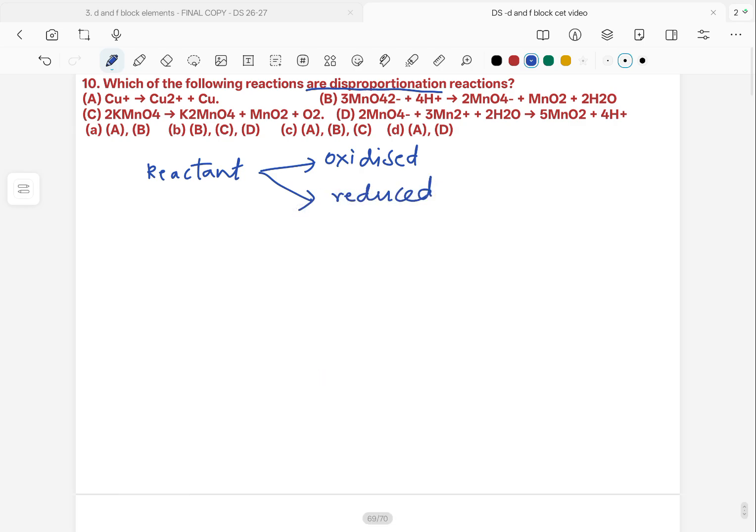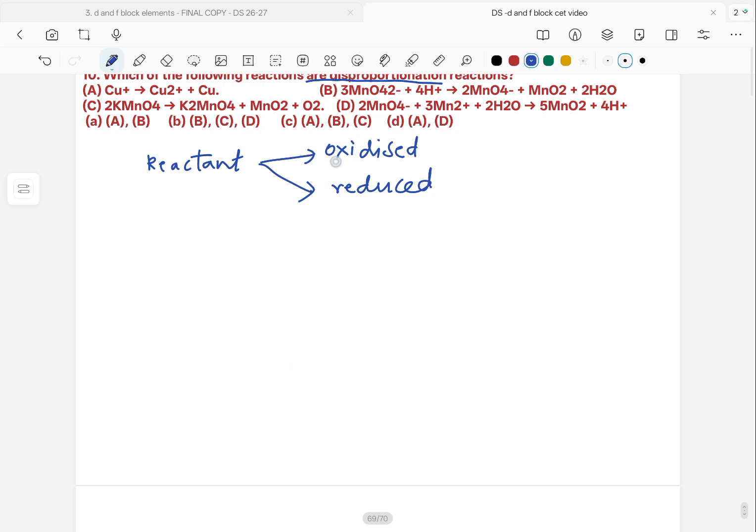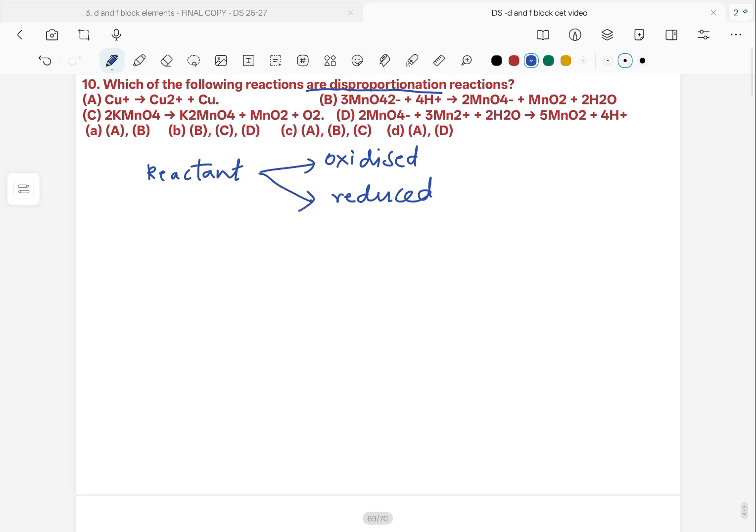We have to figure out which central atom is getting oxidized as well as reduced and undergoing disproportionation reaction in the following examples. The first option is Cu+ getting into Cu2+ and Cu. We can clearly see that here it is +1, this is +2 and 0. Here cuprous ion is getting oxidized to cupric and getting reduced to copper. So this should be the disproportionation reaction.